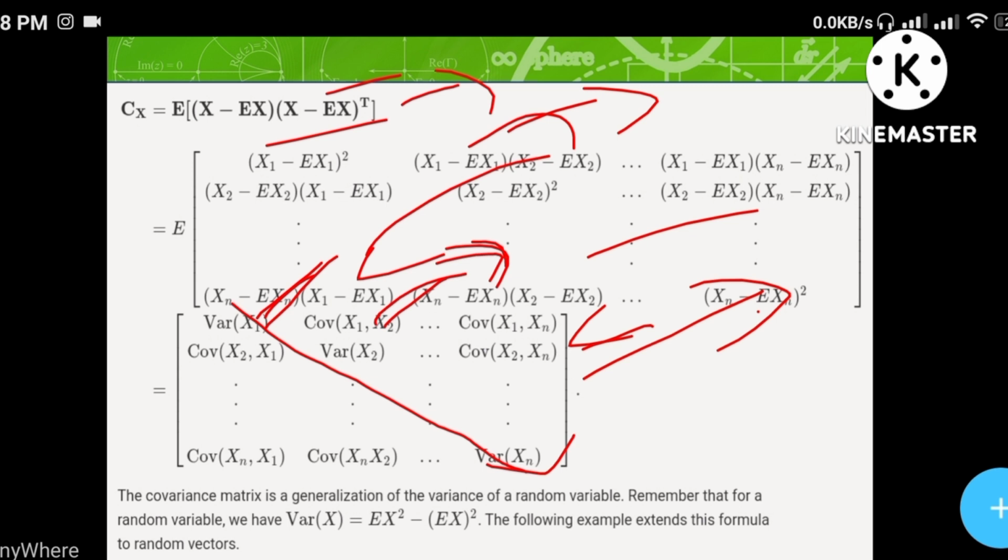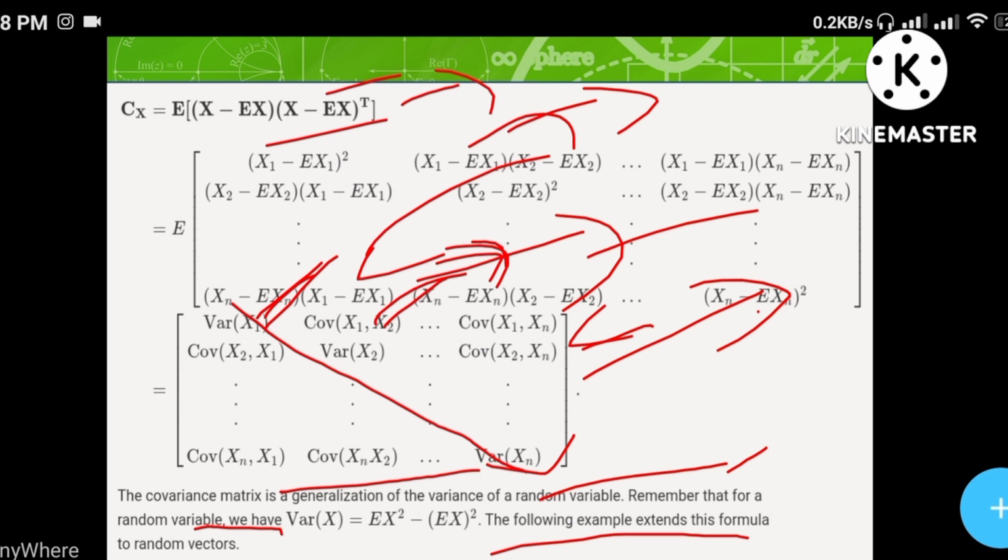The covariance matrix is a generalization of the variance of a random variable to a random vector. Remember that for a random variable we have variance of x is equal to E of x square minus E of x whole square. The following extends the formula to random vectors. We can expand this formula to random vectors, not only for random variables. We can apply this formula even to vectors, not only to variables.